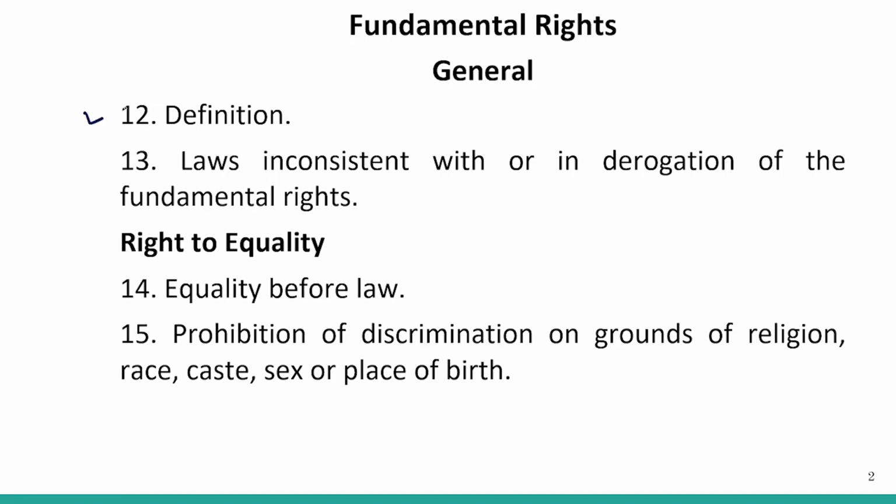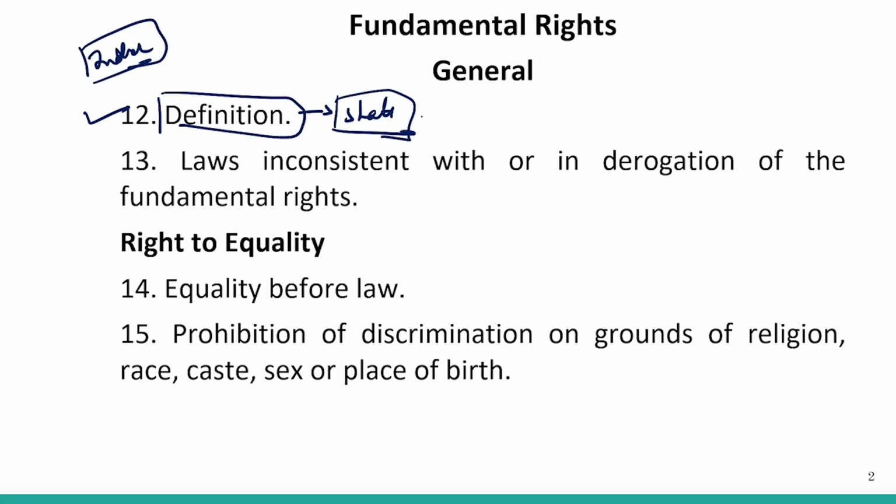This is the index of the Constitution of India. In this index, you can see the definition of the state, which has been mentioned under Article 12. Then you have laws inconsistent with or in derogation of the fundamental rights, which we have already discussed.